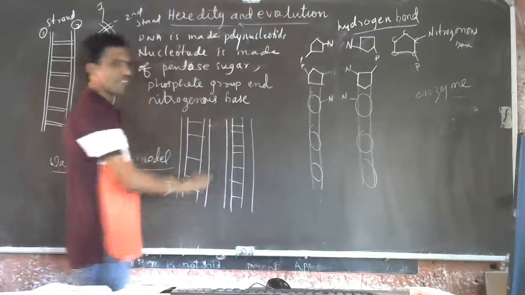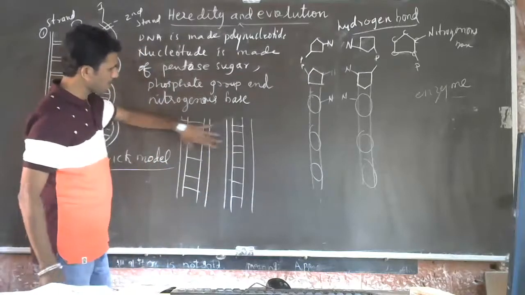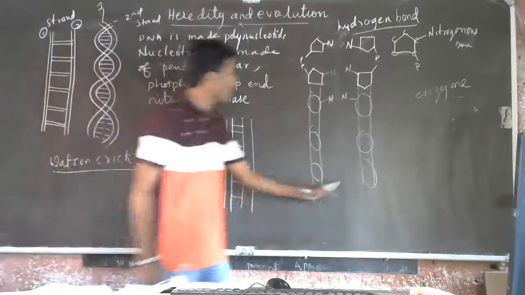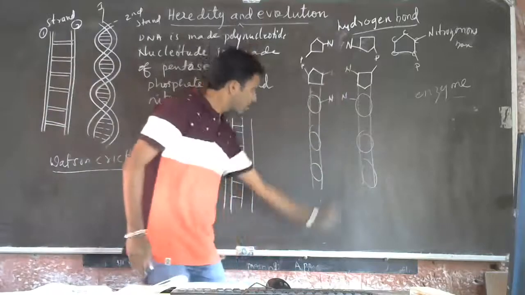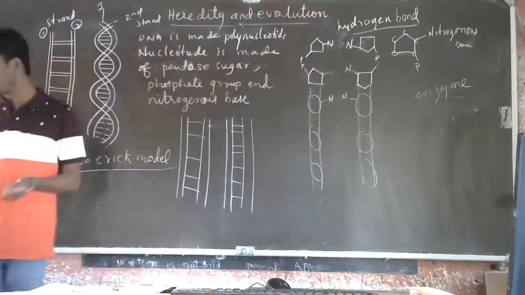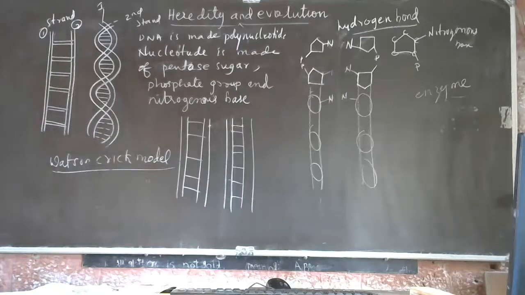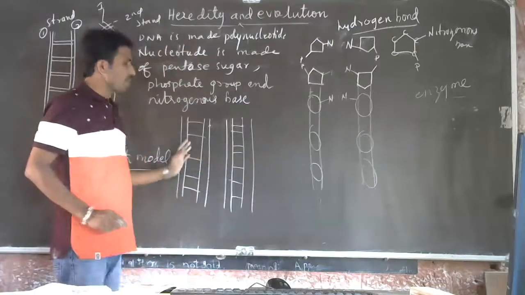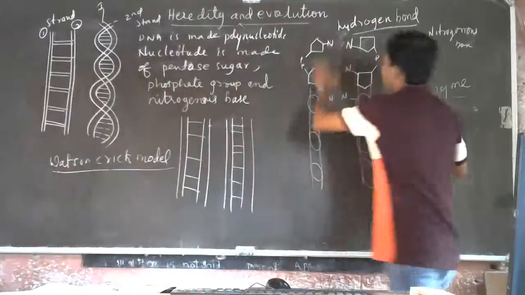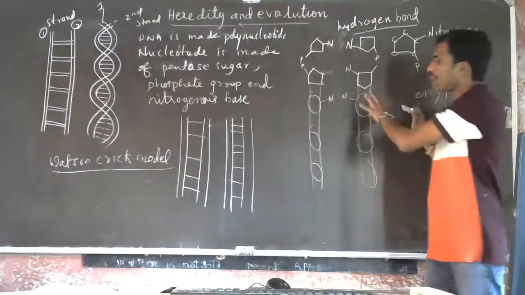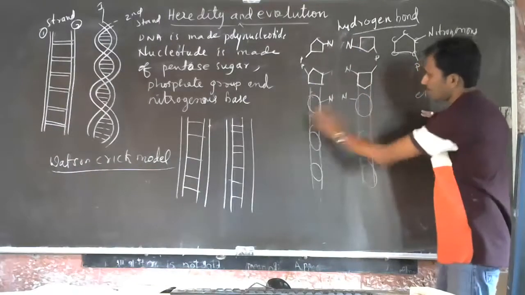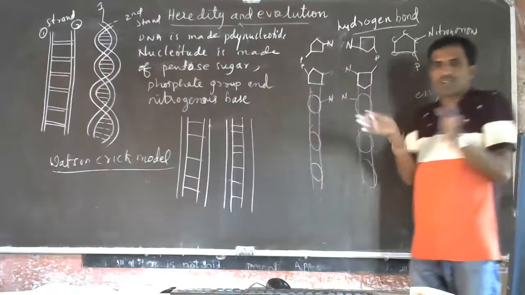This produces one more strand, and this becomes another DNA. Here, there was a single DNA, and now an exact copy of the DNA is produced by breaking the bond between the two polynucleotides. As I told you, this is anti-parallel. This strand will produce one more strand, and this one produces one more strand. This is called DNA replication.